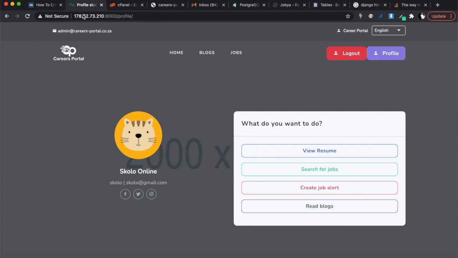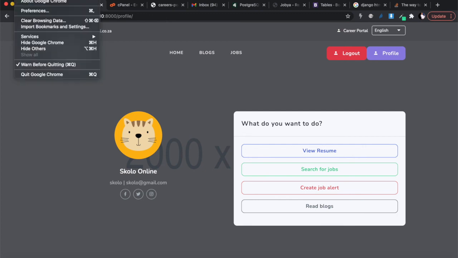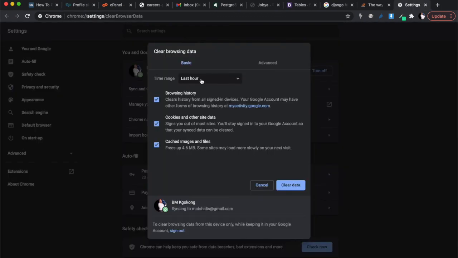So what you need to do is go to Chrome at the top there and clear browsing data, and you can just clear for the last hour, which is the shortest clearing you can do, so you don't mess up a lot of your cookies, your browsing history and your cache. Yes, that's the word I'm looking for. The browser caches a lot of these files, so it saves a copy the first time you load it.